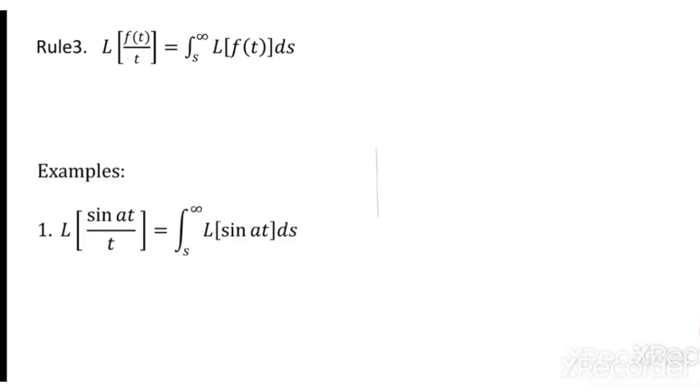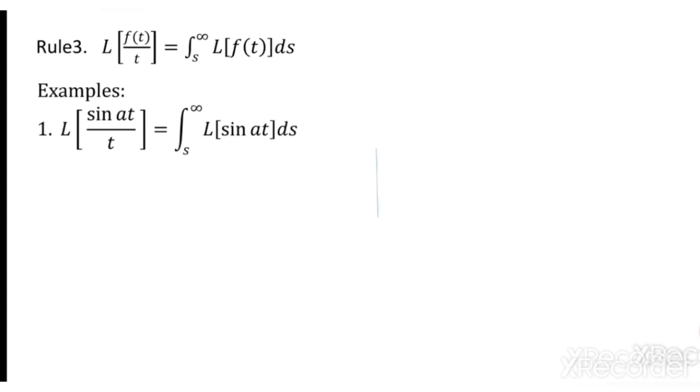So it is simple, we can adopt this for problems like division, sin a t by t. So the Laplace transform of sin a t, once I get the result, I can integrate between the limits s to infinity. So a by s square plus a square, what we have to integrate with respect to s between the limits s to infinity. So how to integrate this? I hope you have the formula for integral of 1 by x square plus a square. You know that it is 1 by a tan inverse x by a.